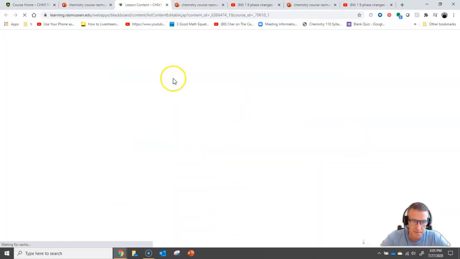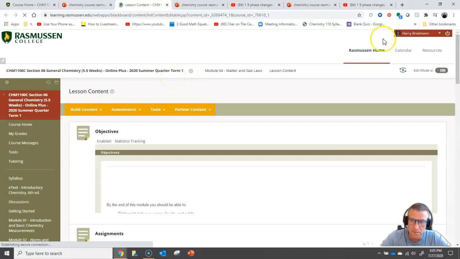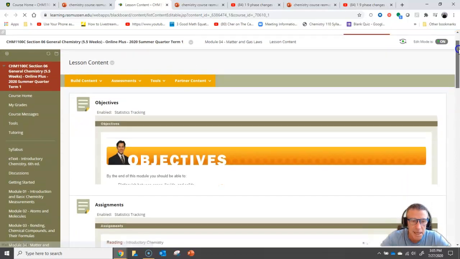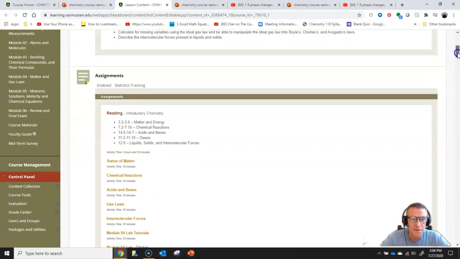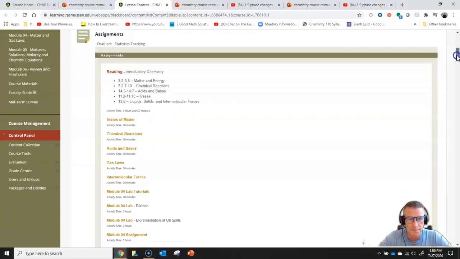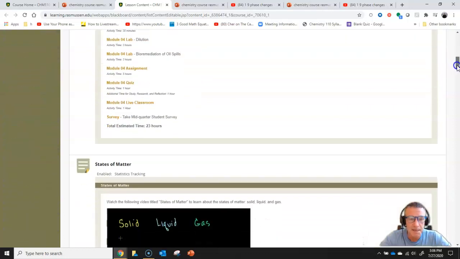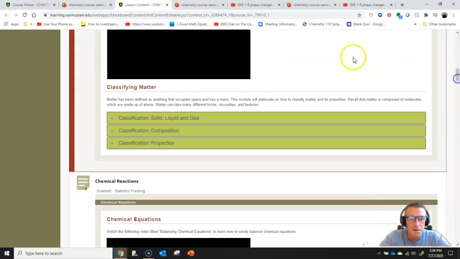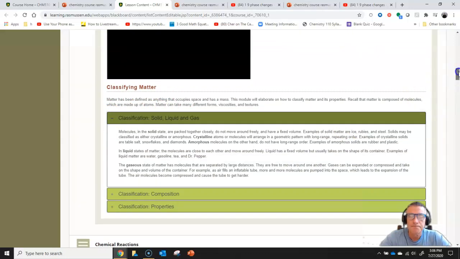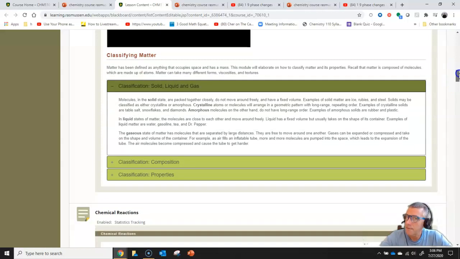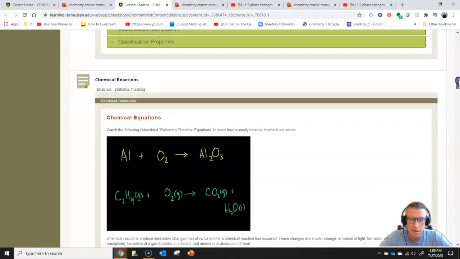Now this is login based, so I've already logged in, but you'd probably have to log in to get this. And here's a look at the lesson itself. So this is what constitutes the textbook, if you will, the reading for the material. Here's the topics, here's the videos, here's some subdividing that gets opened up for each one. And if you want to really master this material, do all of it.